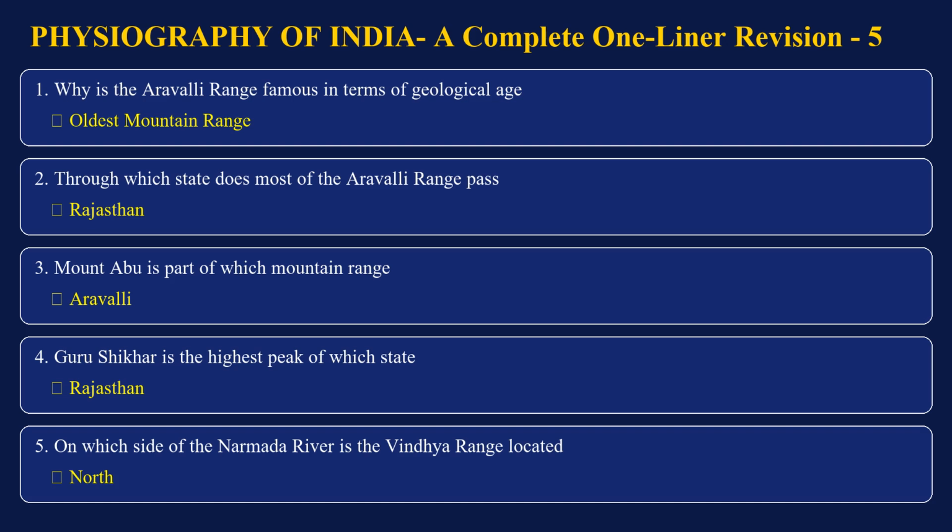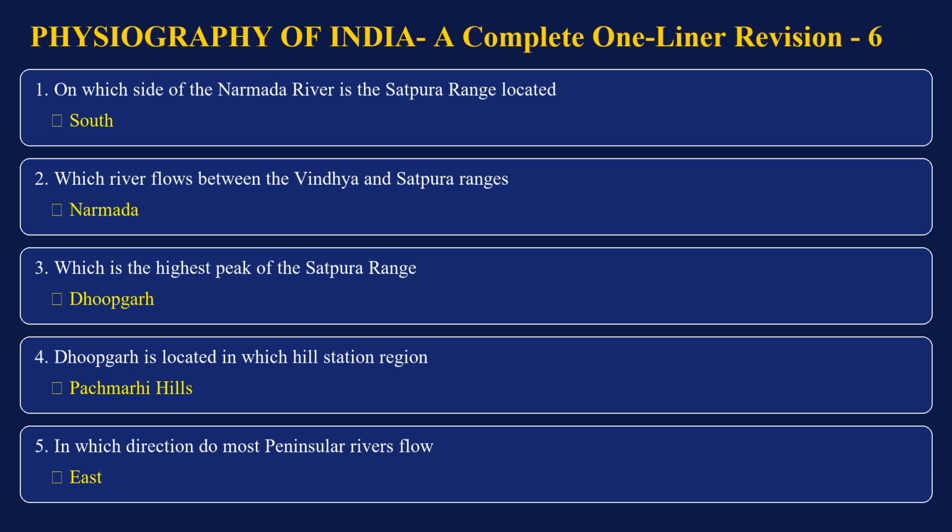Aravalli. Guru Shikhar is the highest peak of which state? Rajasthan. On which side of the Narmada River is the Vindhya Range located? North. On which side of the Narmada River is the Satpura Range located? South. Which river flows between the Vindhya and Satpura ranges?